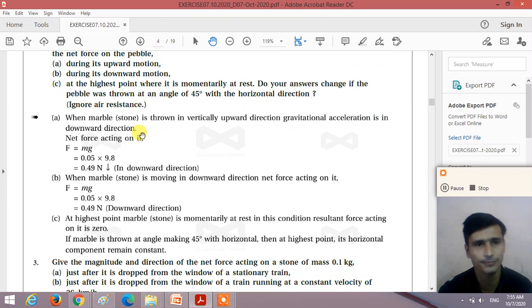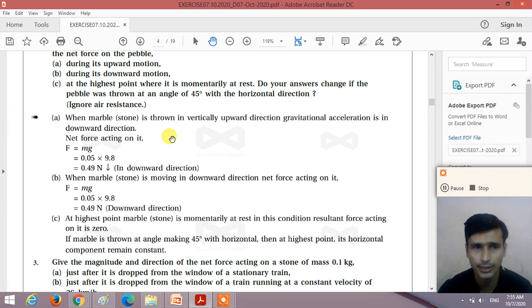So the answer to the first question: when the pebble is thrown vertically upward, the gravitational acceleration is in the downward direction. So the force acting on the pebble is in the downward direction. During the upward motion, the net force acting on it is in the downward direction. And what is the amount of the net force? F is equal to m into g, right? The mass is given as 0.05 and g we take as 9.8. We get F is equal to 0.49 Newton, and the direction of this net force is downward.